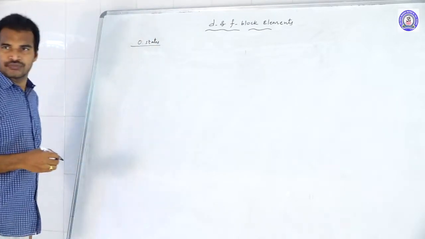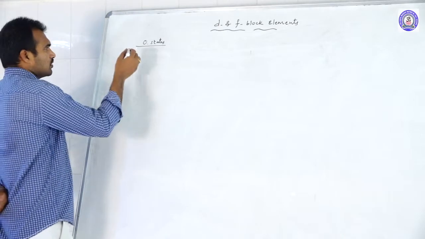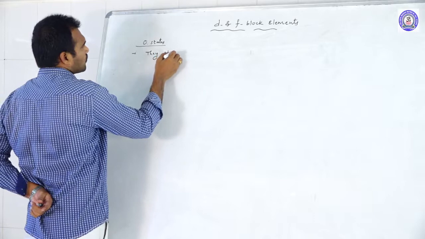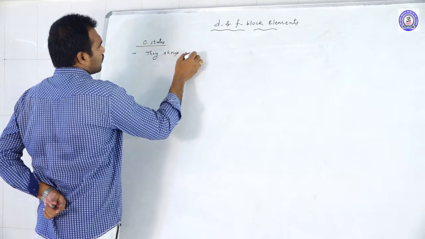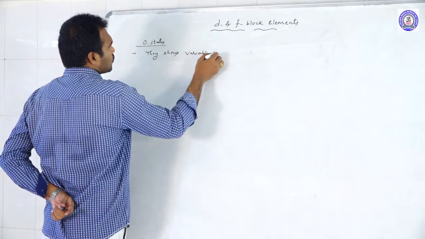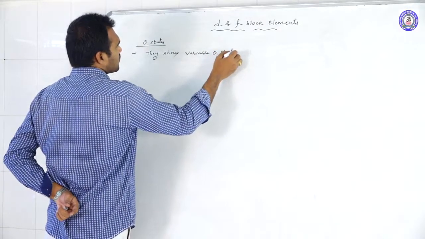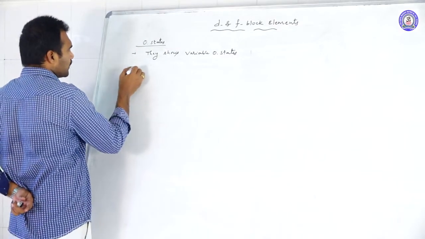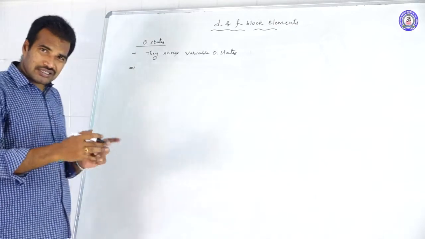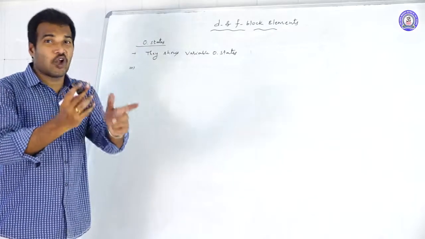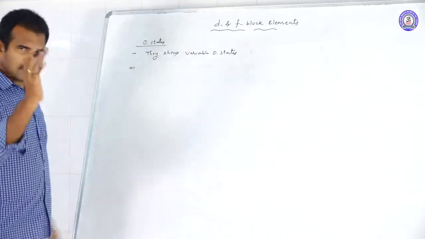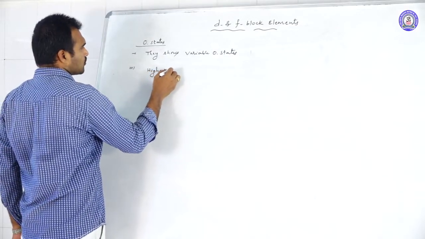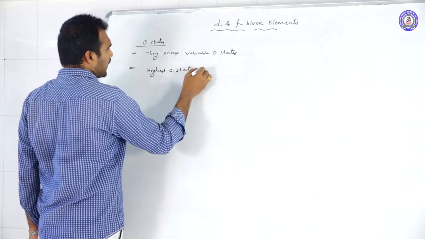Oxidation states. Generally, the d block elements show variable oxidation states. Variable means many oxidation states. So how can you say variable oxidation state: there is a minimum oxidation state, a maximum oxidation state, and a common oxidation state.